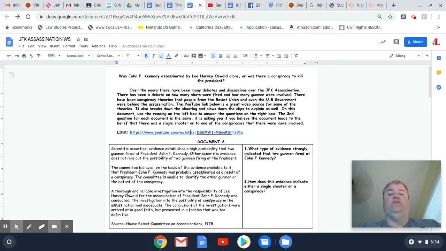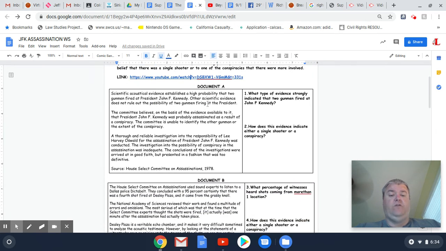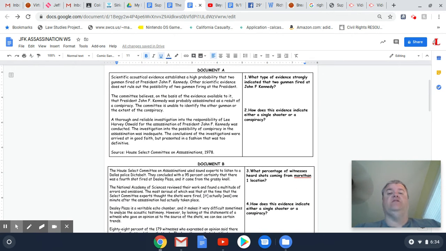On this one, as you scroll through here, you've got a series of documents. If we look at document A, they give you a little quote from an article, and you take that quote and use it to answer the questions. Look there on the box to the right, you've got the questions. Number two is the same on every document: how does this evidence indicate either a single shooter or a conspiracy?